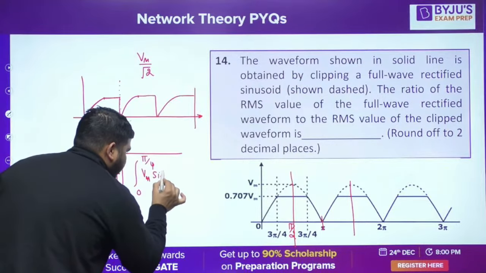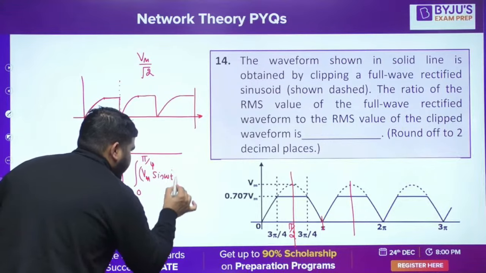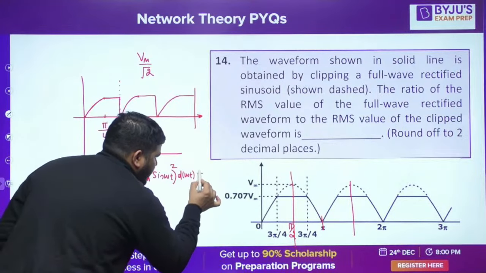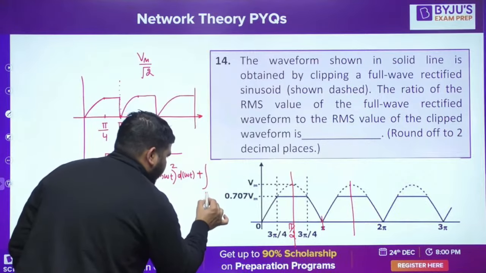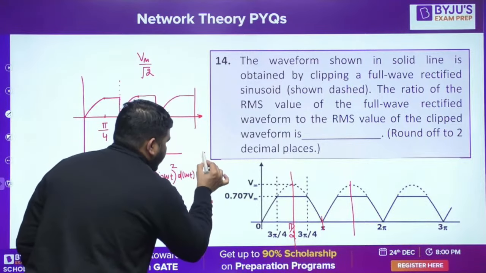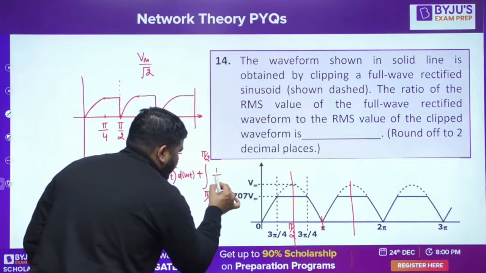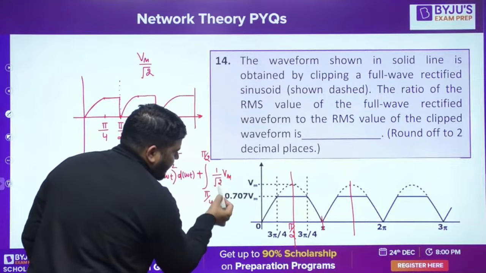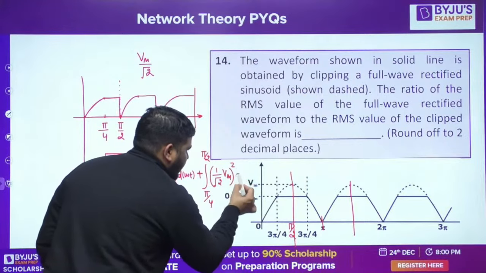Vm sin omega t, and take the square of it, d omega t, plus from pi by 4 to pi by 2, 1 by root 2 of Vm. 0.707 is 1 by root 2 of Vm. Take square of it, d omega t.